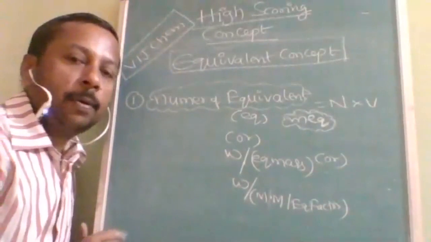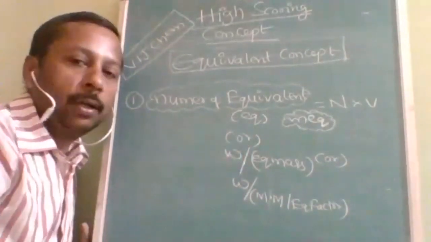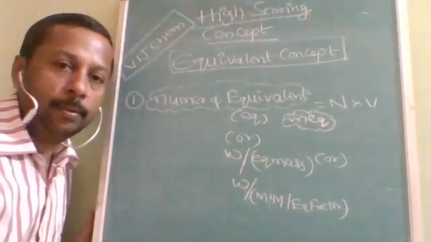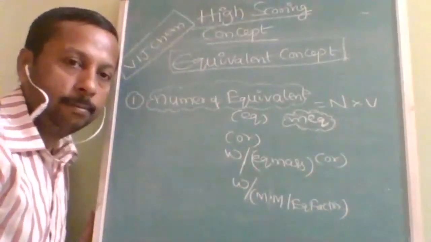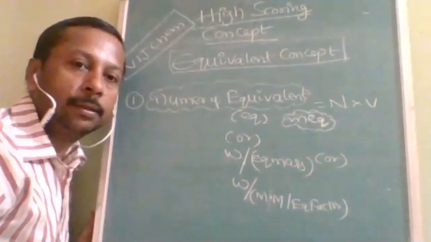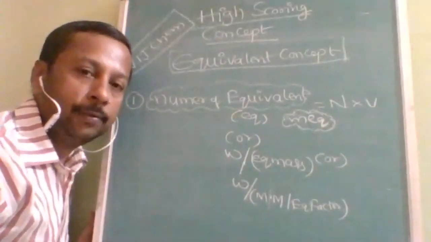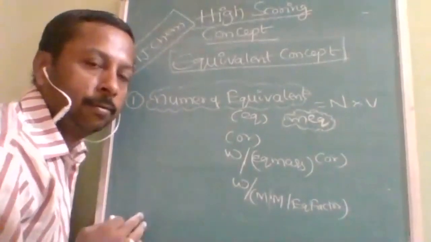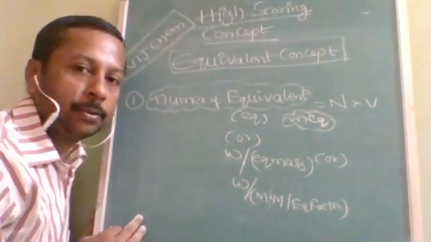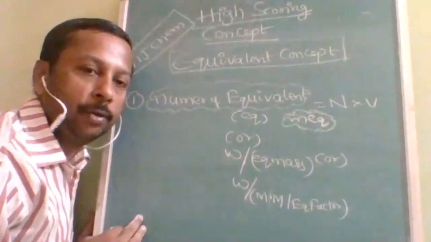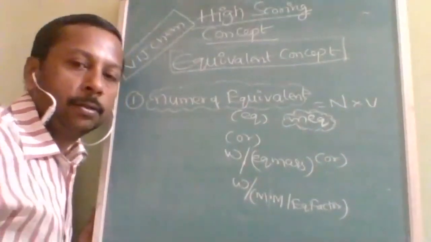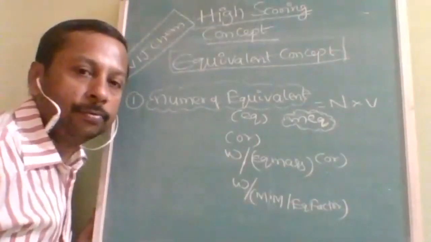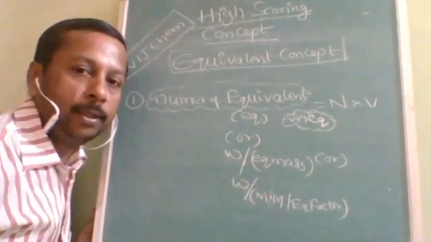The main problem is what equivalent and milli equivalent are and how to find them. People are not able to understand that, and because of that chemistry is becoming difficult. Don't worry, be with me, and tell me your problem. I am going to make it easy. There are three methods to find EQ or MEQ.